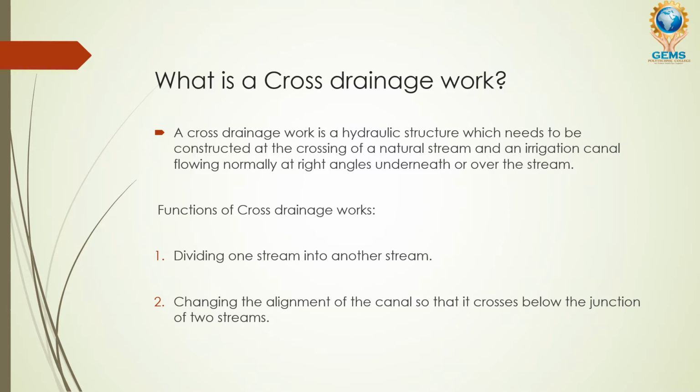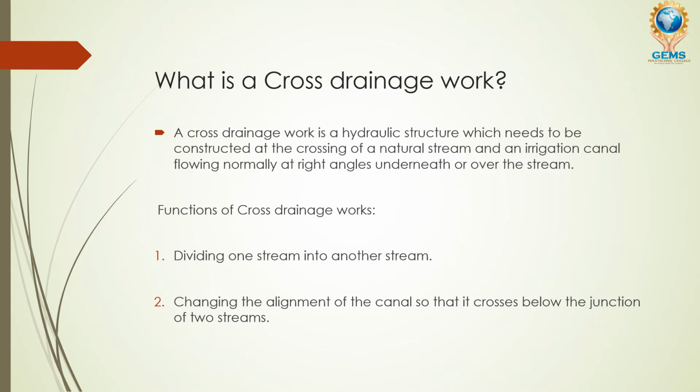Now we are going to see the concept of cross drainage work. This cross drainage work alters the flow of the stream, and it automatically changes the direction or the path of flow of water to the next canal which is nearby, which is going to connect to your irrigation land.